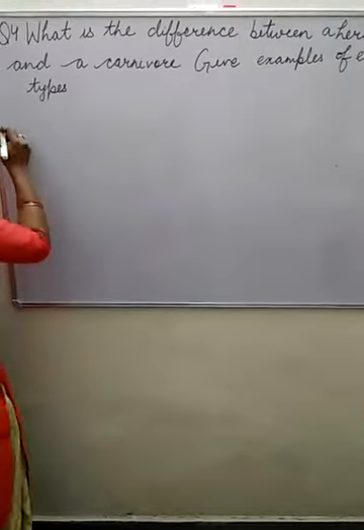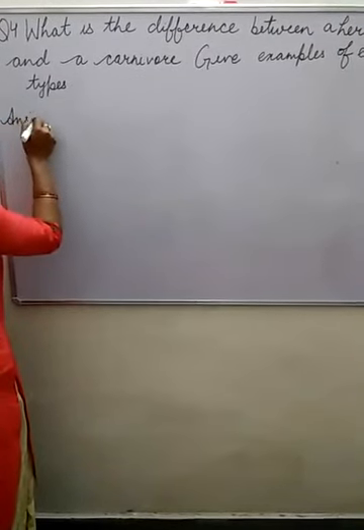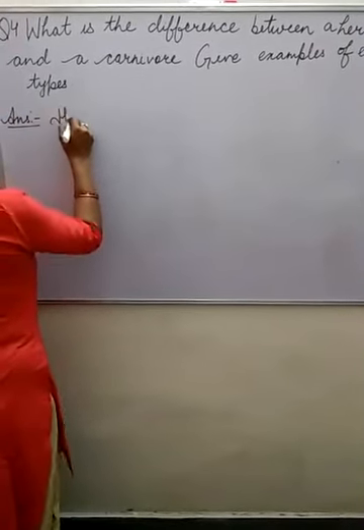So let's write. What are herbivorous animals?